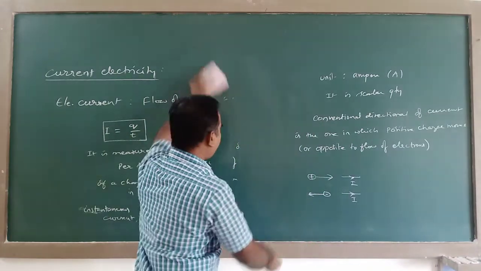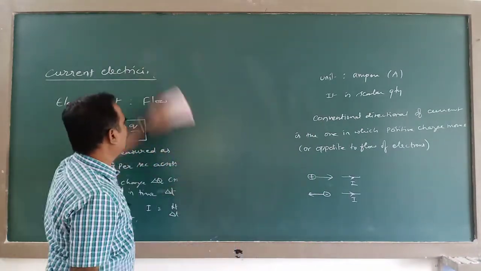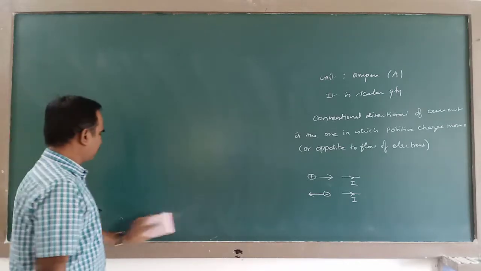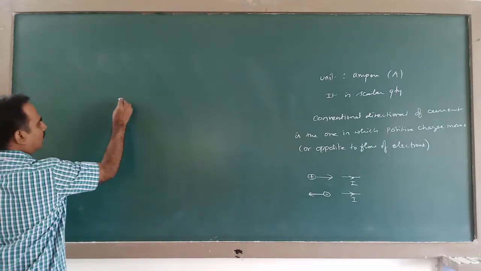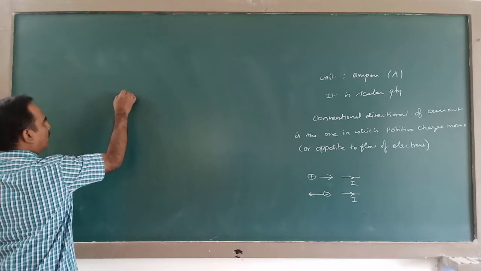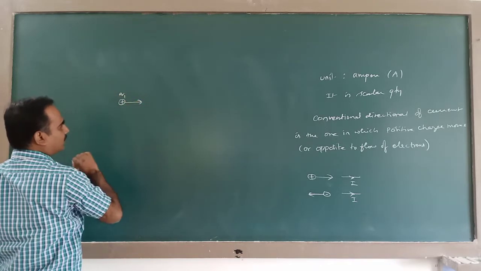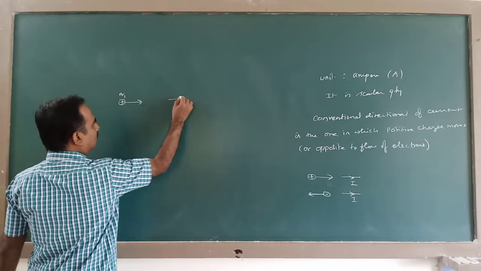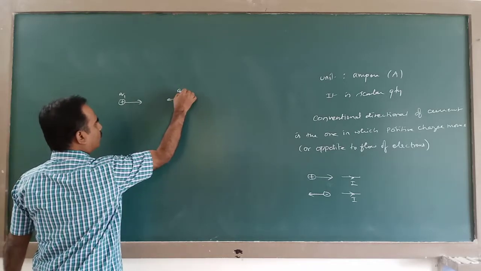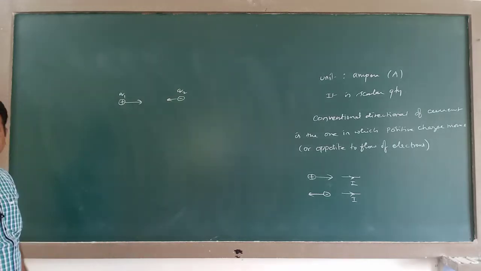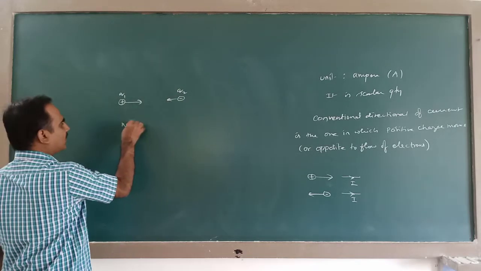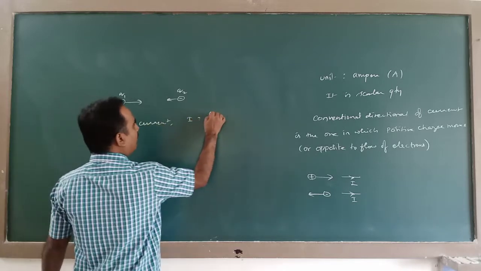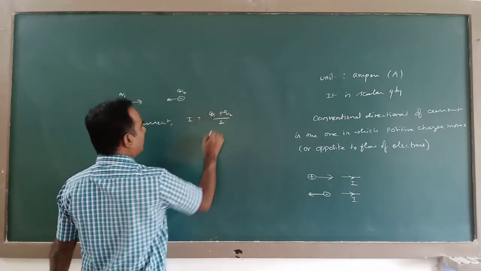So based on this idea, in the examination some questions will be asked like this. A positive charge Q1 flows in this direction, and a negative charge Q2 flows in the opposite direction. What is the net current? I will become (Q1 plus Q2) divided by T.